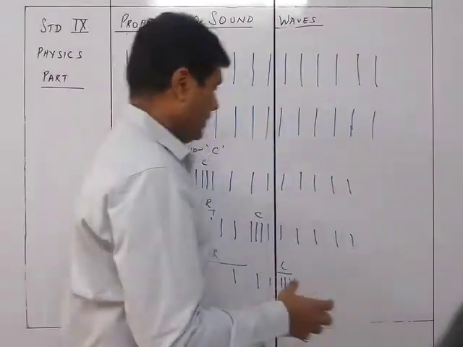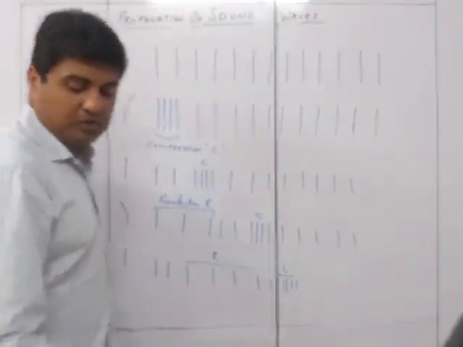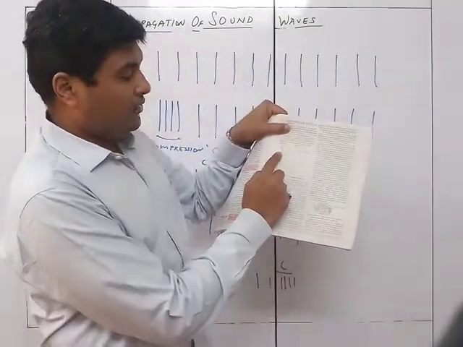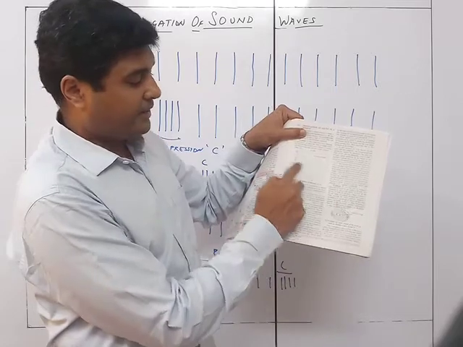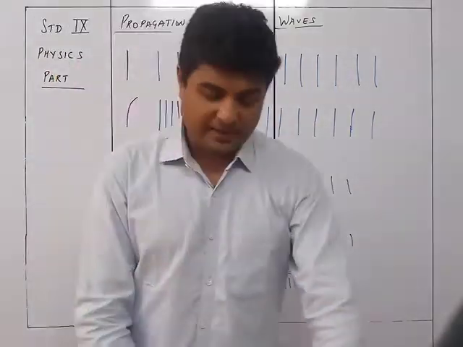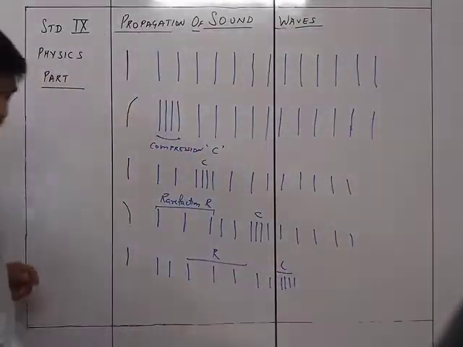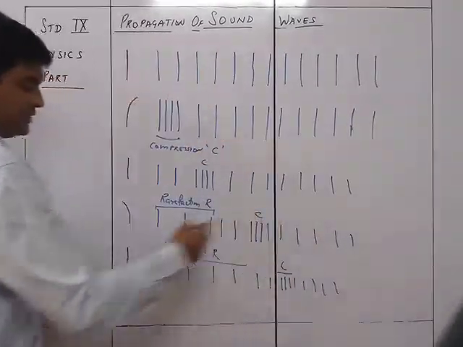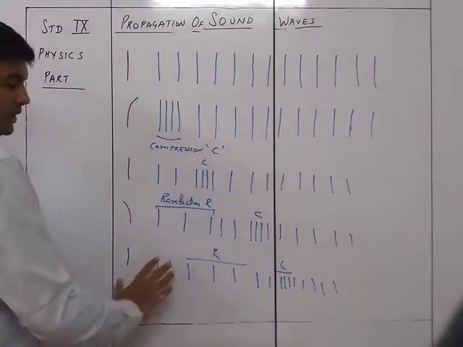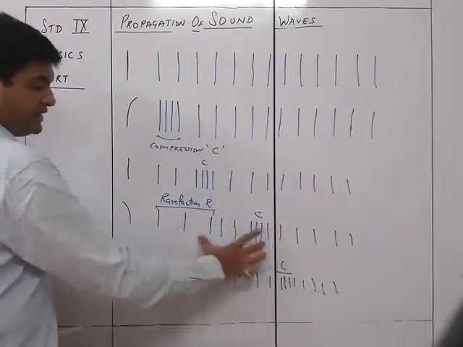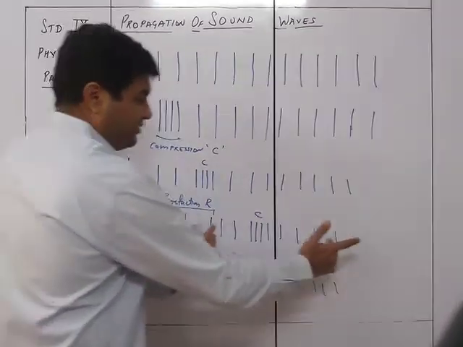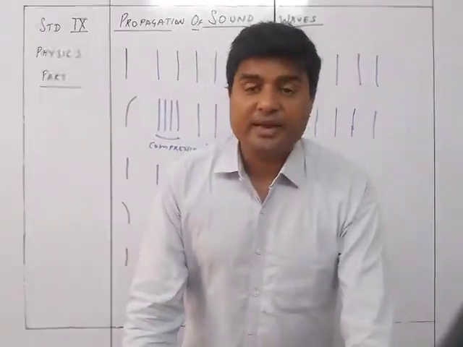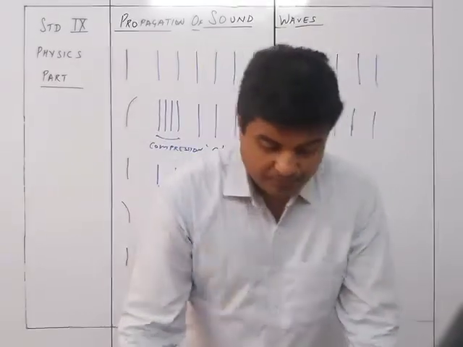So this is very clearly given in the textbook also, where the movement of the rarefaction and the compression is given properly, from यहाँ से फिर यहाँ पे फिर यहाँ पे फिर यहाँ पे ऐसे करके figure 8.5 में दिया है. So this is exactly what I am trying to say here, that they are moving in a direction in this way, so that the completeness, this rarefaction and compression का जो ये part है, is traveling in the medium. So that is what they explained here. So let's go through that.